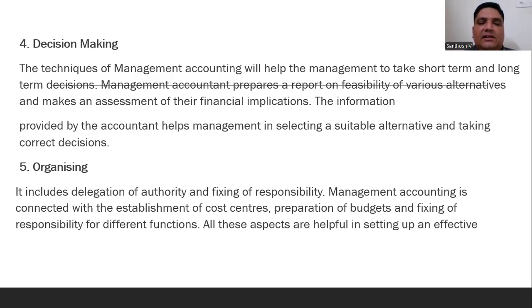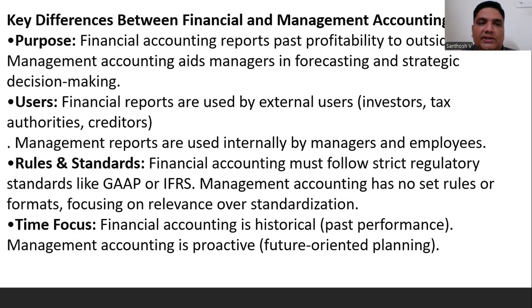Then organizing. It includes the delegation of authority and fixing the roles and responsibility. Management accounting is connected with the establishment of cost centers as well as the different areas of functioning. These aspects are helpful for setting up effective cost control measures, which the organization is supposed to take.